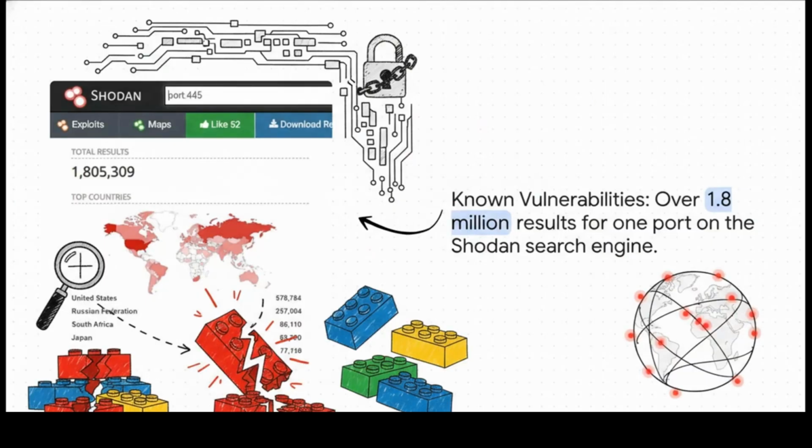And finally, we have the gigantic problem of using components with known vulnerabilities. See, modern websites are built like they're made of Legos. They use all sorts of third-party tools and libraries. But what happens if one of those Lego bricks has a known crack in it? Well, attackers are constantly scanning the entire internet for anyone using that one flawed piece. This map here from a search engine called Shodan shows over 1.8 million devices that are potentially vulnerable on just a single port. The scale of this problem is just staggering.